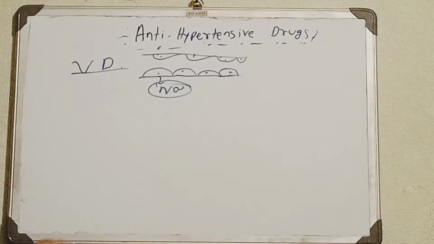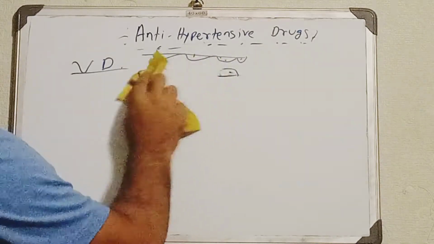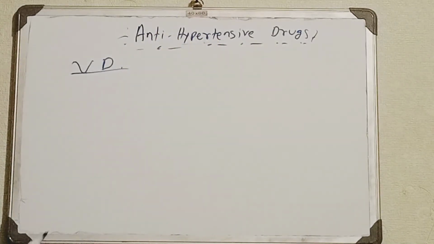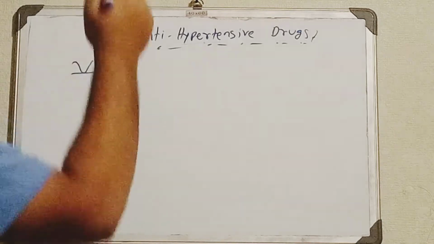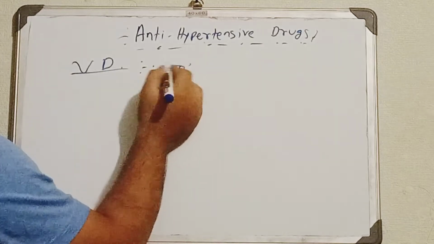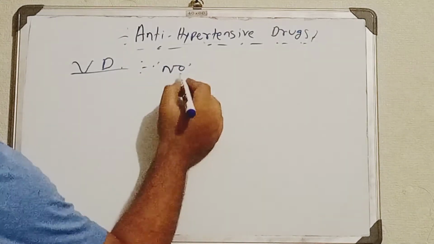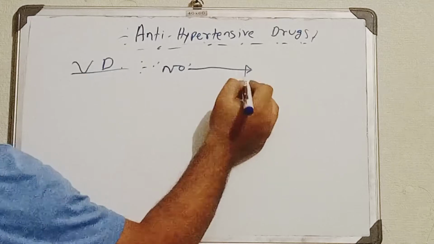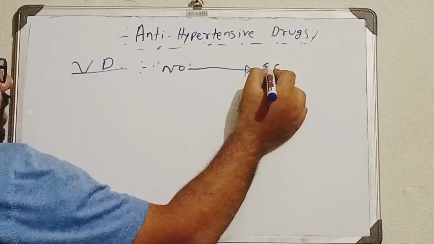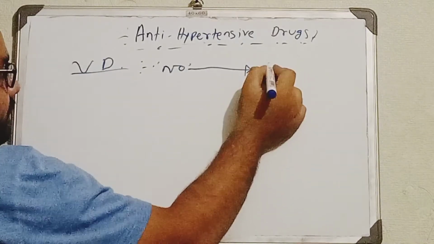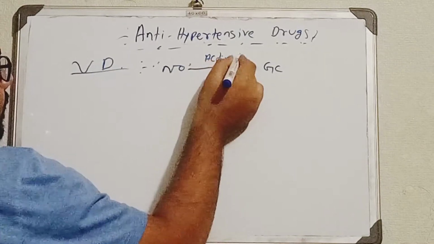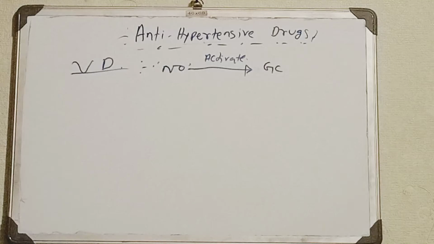Now there are certain types of drugs which can also release the nitric oxide, that will also act as vasodilators here. Now we have to know what is the mechanism of the vasodilator first. Whenever the NO is released, let's suppose that NO has been released from the drugs, it will activate one of the enzymes that is called guanylyl cyclase. I am writing briefly GC.